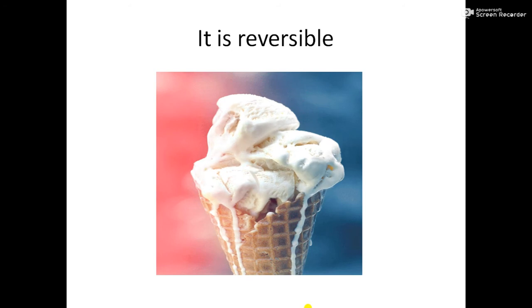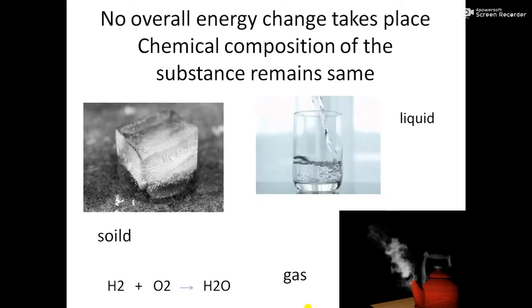Come to the third characteristic. Might be you are not feeling hungry, but it is so delicious, the ice cream. But the ice cream is melting. That means it is changing from solid state to what? Liquid state. It is melting. But if I keep the ice cream again in the freezer, what will happen? It turns immediately into the solid state. That means it can be reversible. Again I can reverse the melted ice cream into the solid state. So it is a physical change. Let us know a few more characteristics.